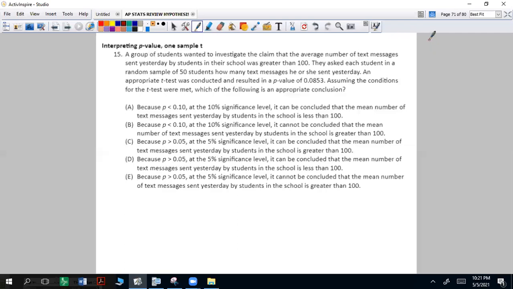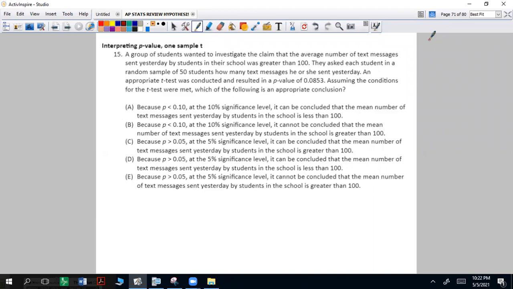Number 15, a group of students wanted to investigate the claim that the average number of text messages sent yesterday by students in their school was greater than 100. They asked each student in a random sample of 50 students how many text messages he or she sent yesterday. An appropriate t-test was conducted and resulted in a p-value of 0.0853. Assuming the conditions for the t-test were met, which of the following is an appropriate conclusion?